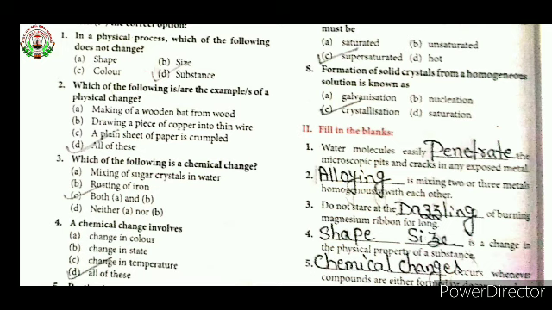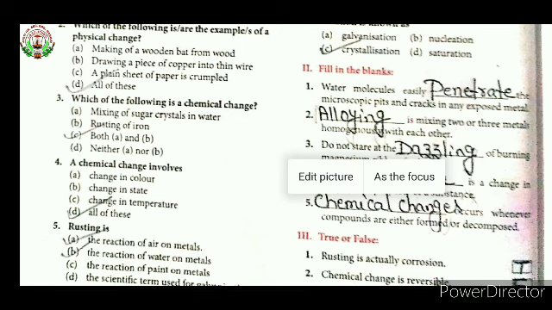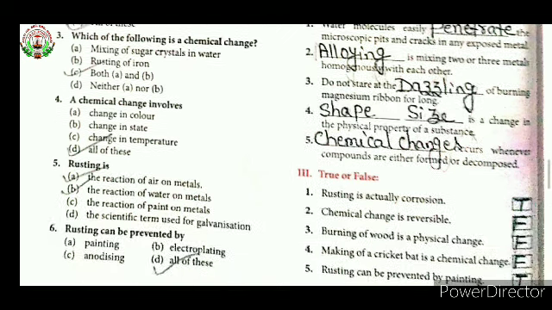Now we will move to the next part, that is the third part, true and false. First sentence is given there. Rusting is actually corrosion. Yes, it is correct. True. Rusting is actually corrosion, oxidation. Then second one, chemical change is reversible. No, it is not reversible. It is irreversible. So it will be false.